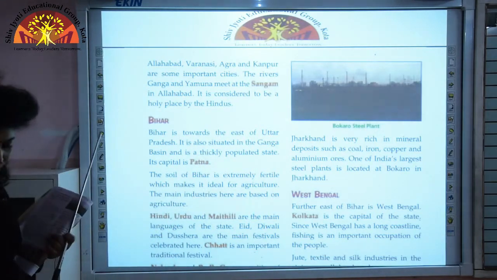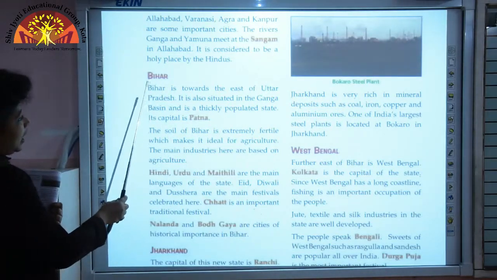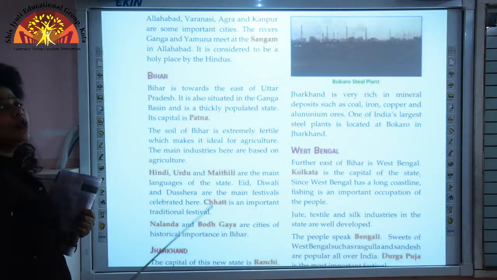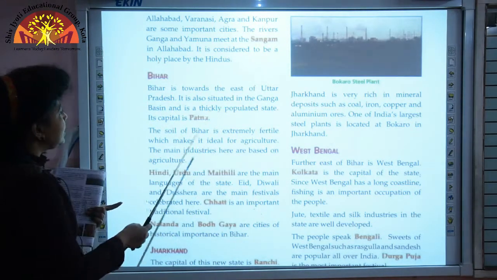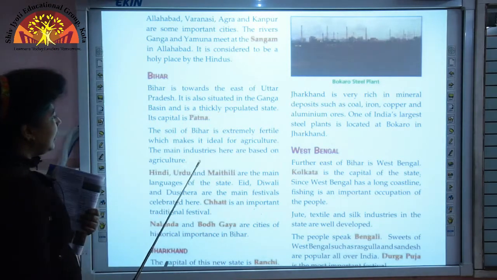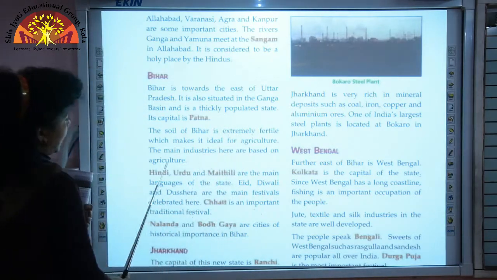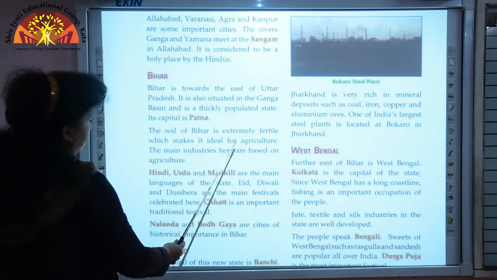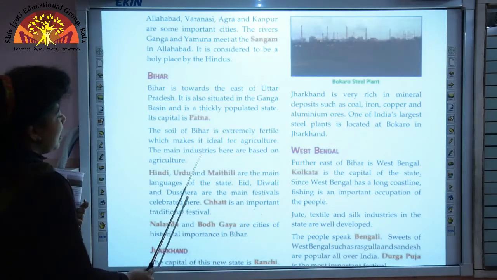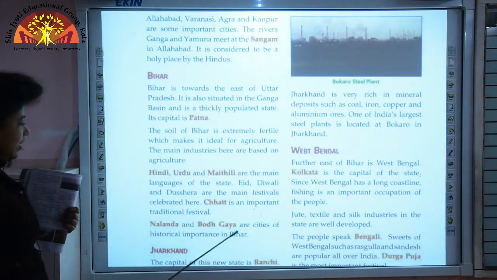Now let's come to our next state. Our next state is Bihar. Bihar is situated in the Ganga basin, and Bihar is also a thickly populated state like Uttar Pradesh. The capital of Bihar is Patna, and the soil of Bihar is extremely fertile, which makes it ideal for agriculture, and because of its fertile soil, the main industries here are based on agriculture.